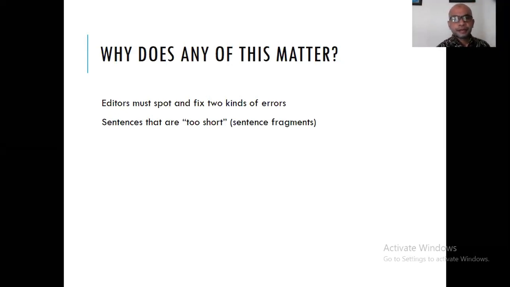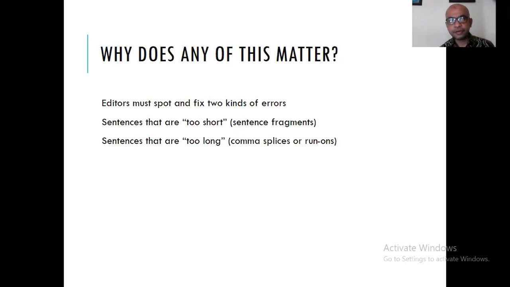And some sentences are too short. So when we have a sentence but it's not clear which one is the subject and which one is the predicate, for example, it's called a sentence fragment. So these are some problems in writing. Or some sentences are too long, with no commas, for example, so we are not really clear about which one is the independent clause and which one is the dependent clause.